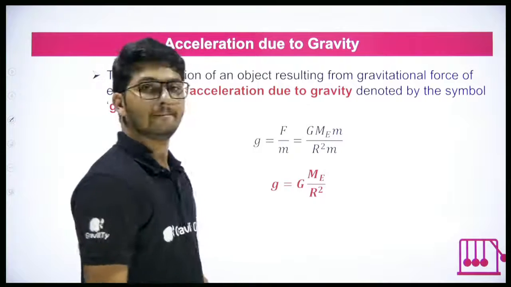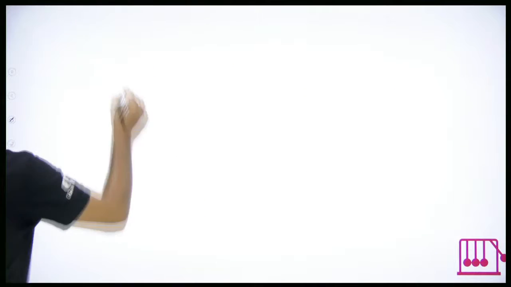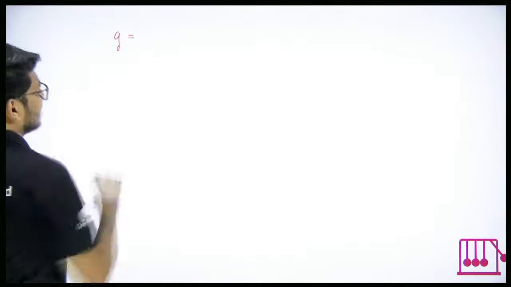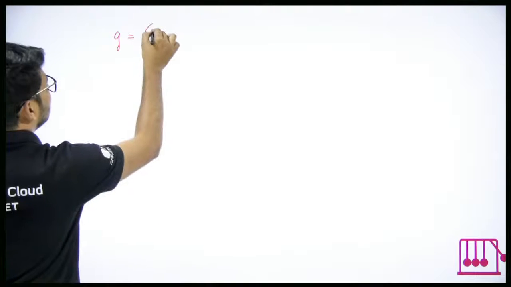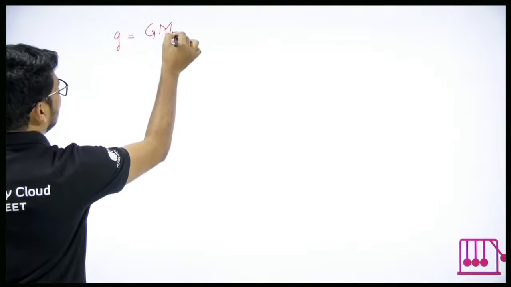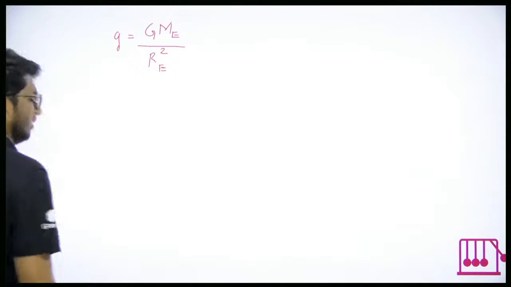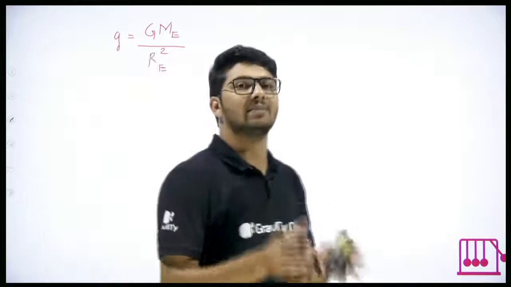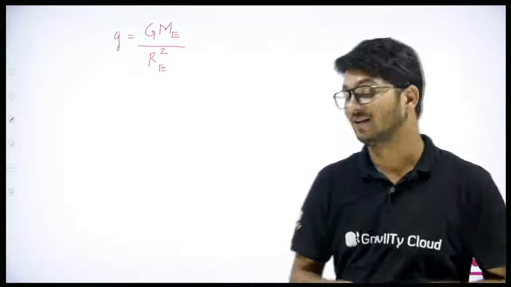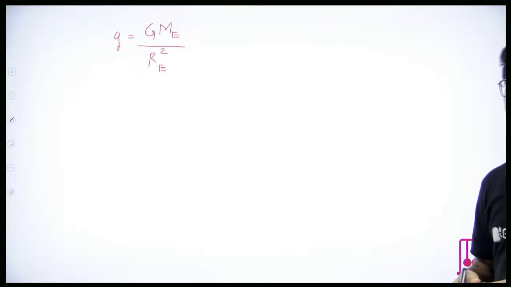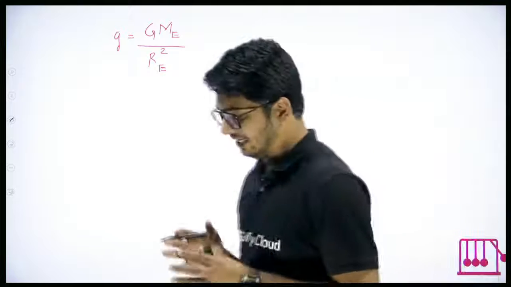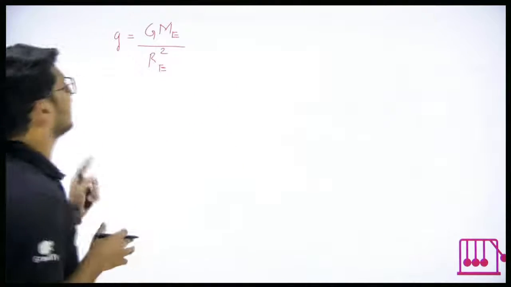Okay? Good. So what is the formula? Everyone, repeat with me. Small g, acceleration due to gravity, is equal to capital G, mass of earth upon radius of earth square. That is the formula. Remember that. Okay. So is there any difference between small g and capital G?